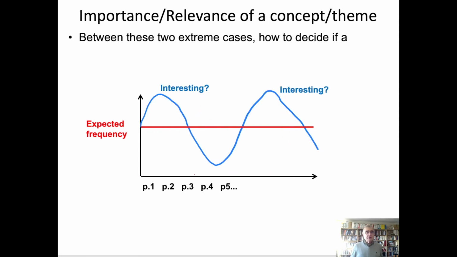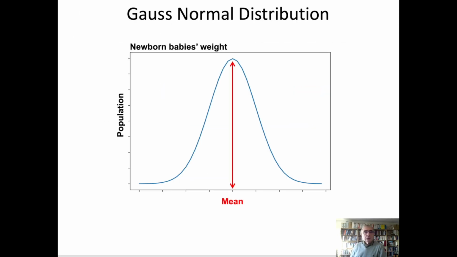So in order to find an objective criterion to see if something is interesting or not, we use what we call the Gauss normal distribution. And this Gauss normal distribution is basically used in basically all the sciences.